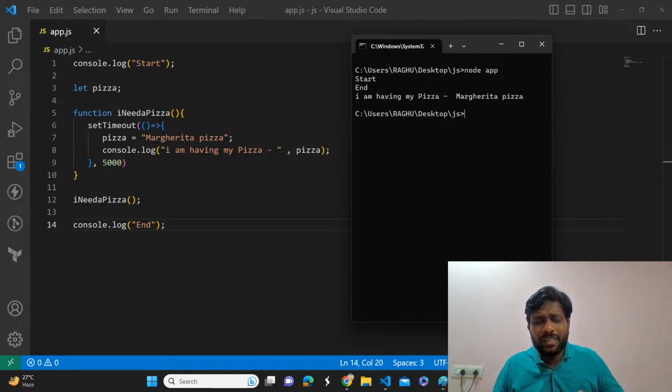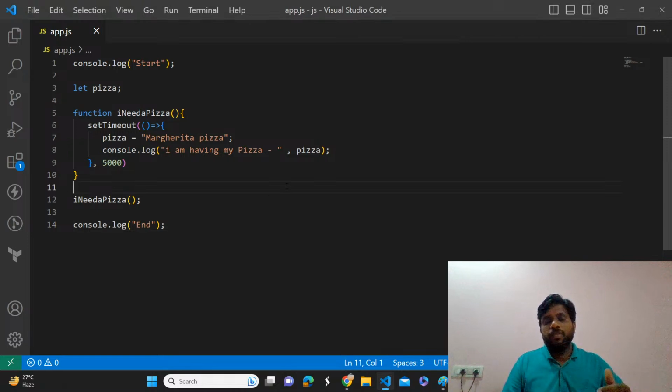But in real-time programming, we are going to deal with this problem with another callback function, because we need to take some actions every time. We can't just do console.log of something, so we need to take some extra steps. It's better to pass another callback function to I need a pizza. So let's see how I'm going to solve this problem in a different way.